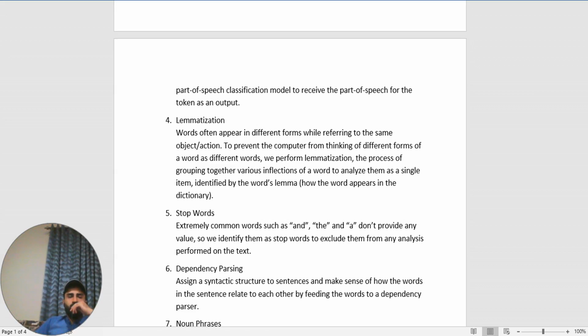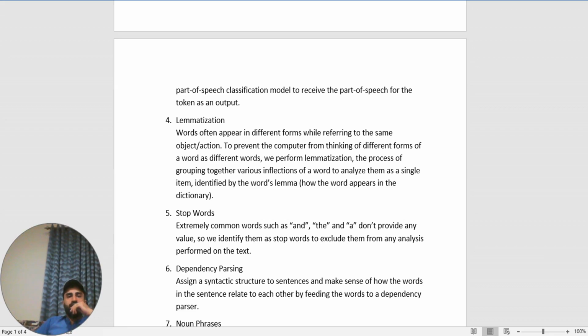Lemmatization. Words often appear in different forms while referring to the same object or action. To prevent the computer from thinking of different forms of a word as different words, we perform lemmatization, the process of grouping together various inflections of a word to analyze them as a single item, identified by the word's lemma.